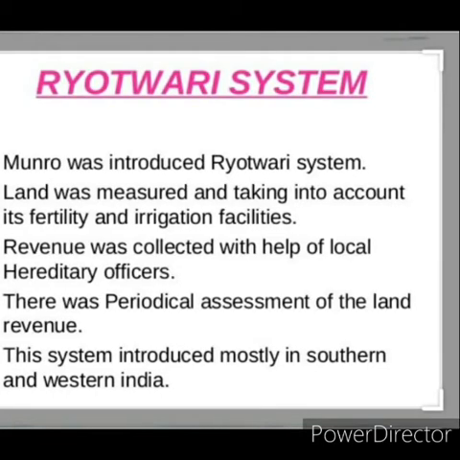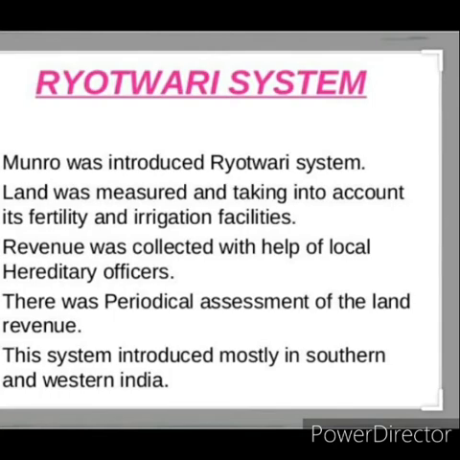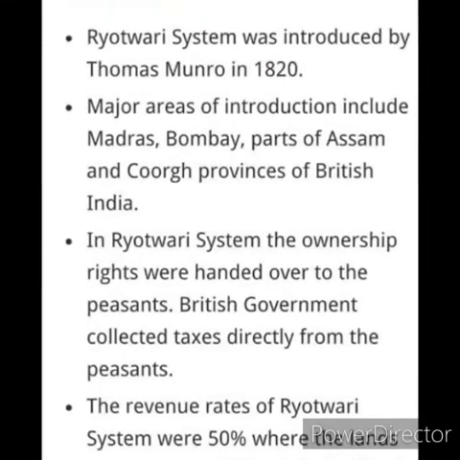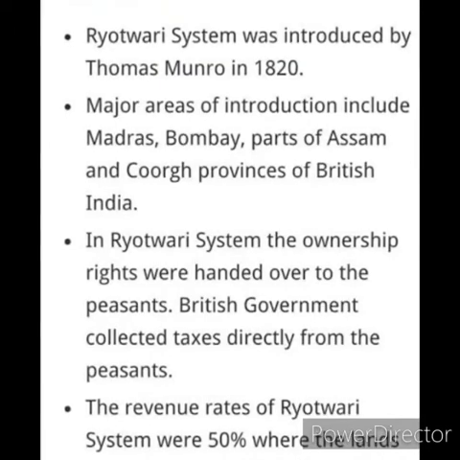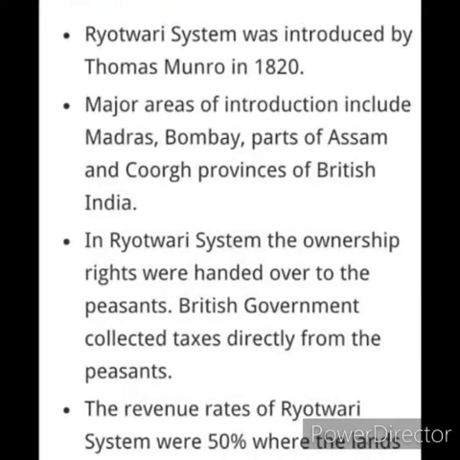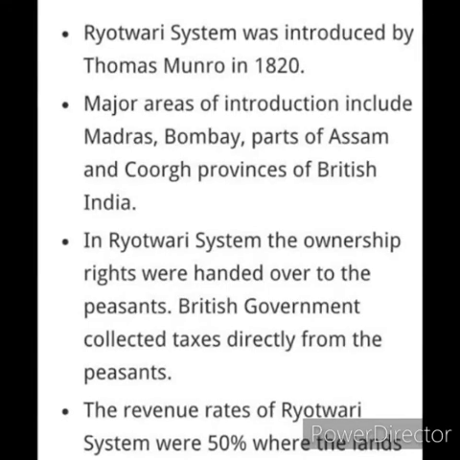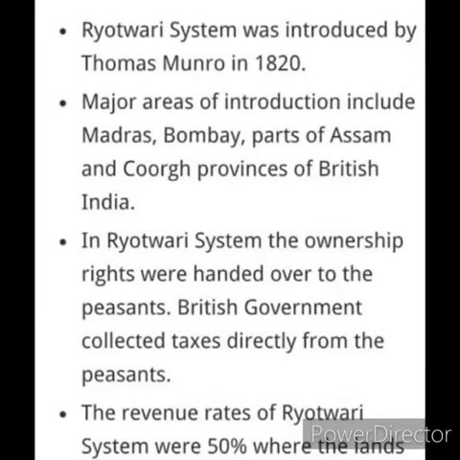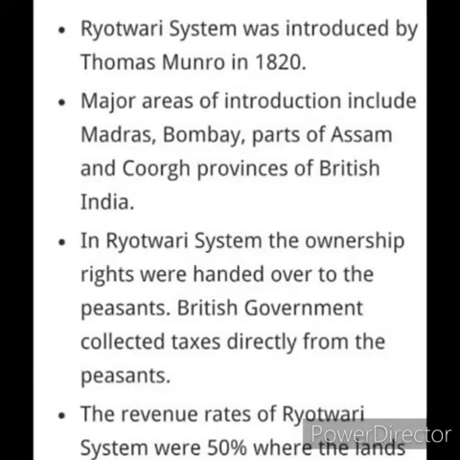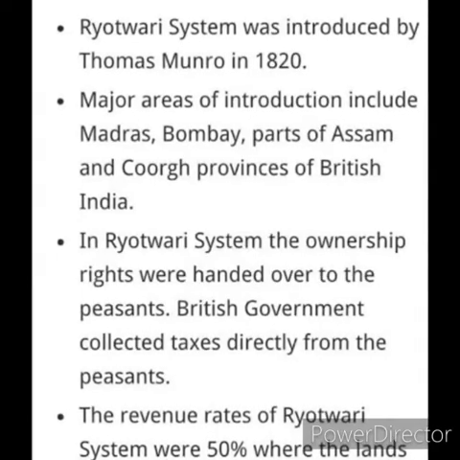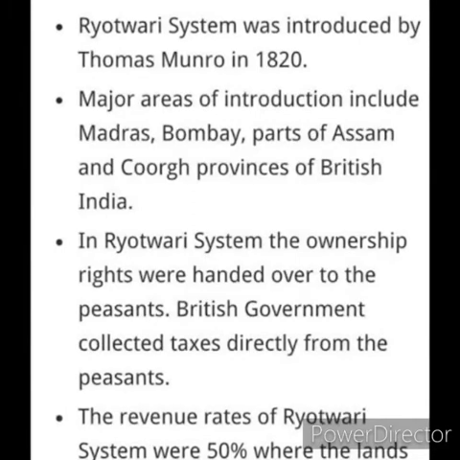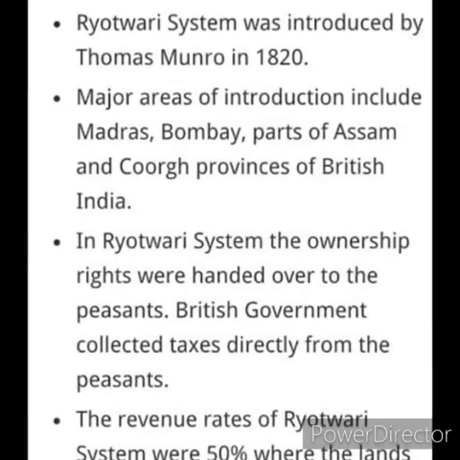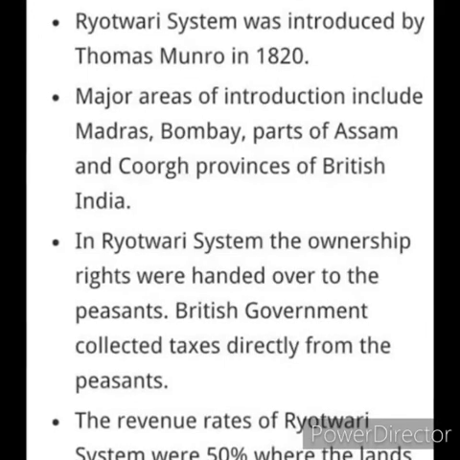What are the features of the Ryotwari system? Revenue settlement was done directly with the ryots. Measurement of the field and an estimation of produce were calculated: how much field they had and how much production it would give. According to that, they collected the rent. The government fixed the demand at 45 to 55% of the produce.